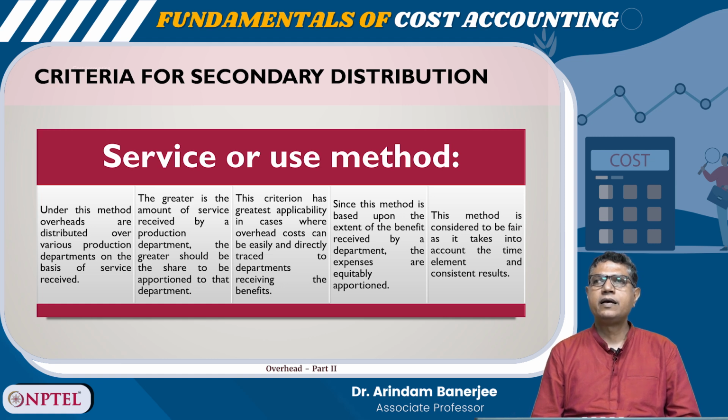This criteria has greatest applicability in cases where overhead costs can be easily and directly traced to departments receiving the benefits. Since this method is based upon the extent of the benefit received by a department, the expenses are equitably apportioned. This method is considered to be fair as it takes into account the time element and consistent results.